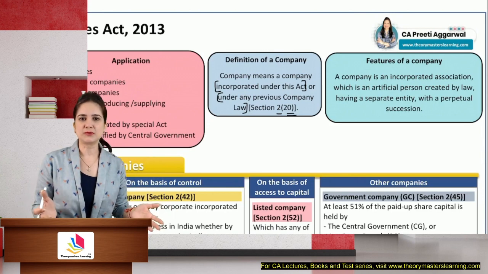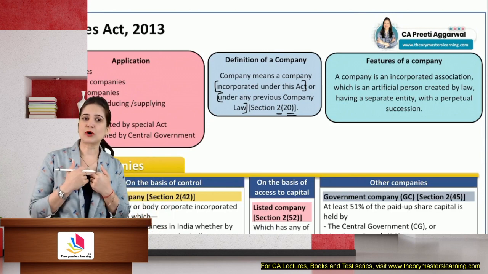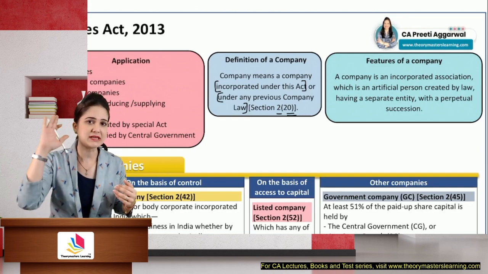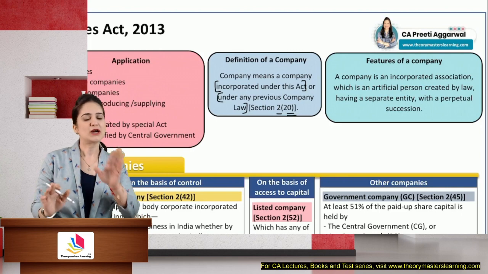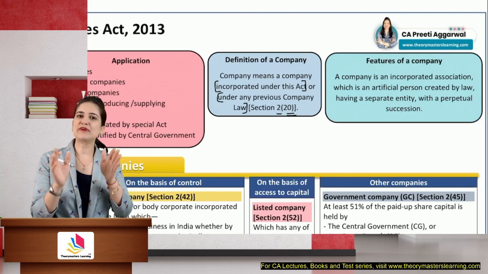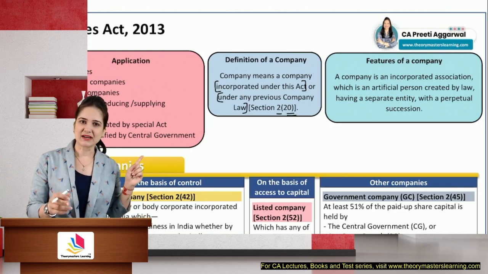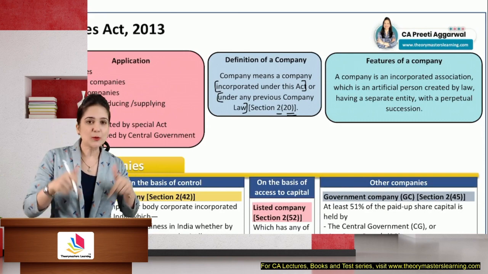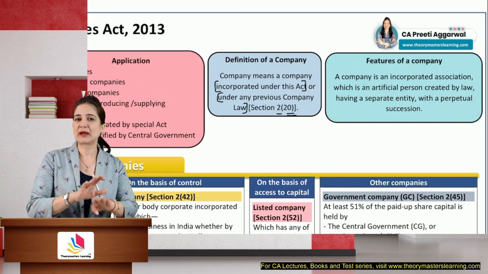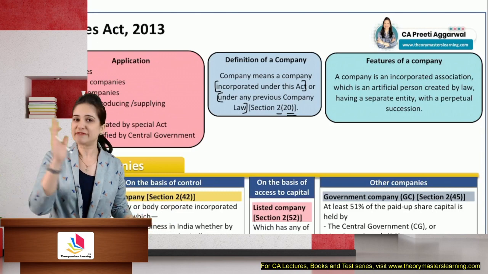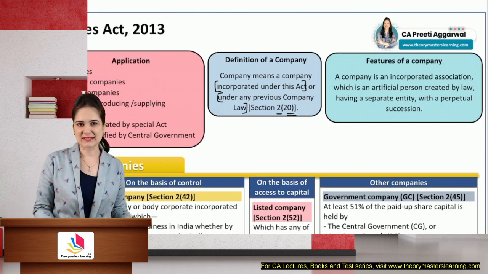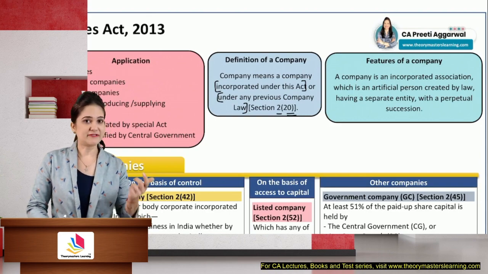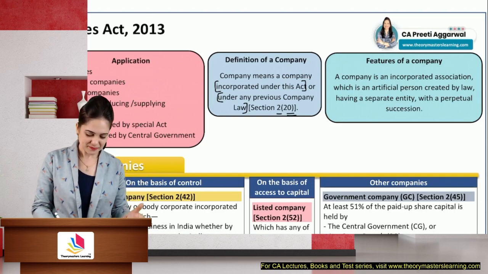You cannot argue that you were incorporated in the year 1960, so even today the Companies Act 1956 applies. Even though you were incorporated under the earlier act, when the word company is used in this act, it applies to all the companies, whether incorporated under this act or the previous Companies Act. I think it's a very good and a meaningful definition.